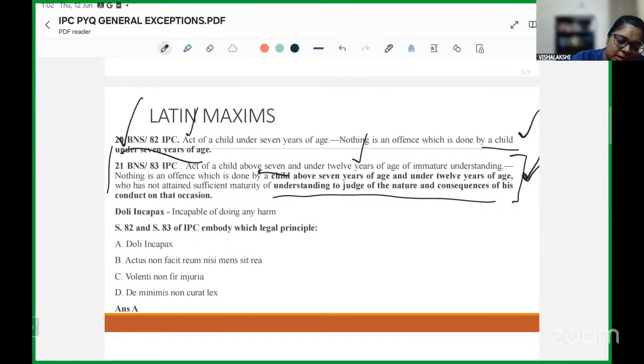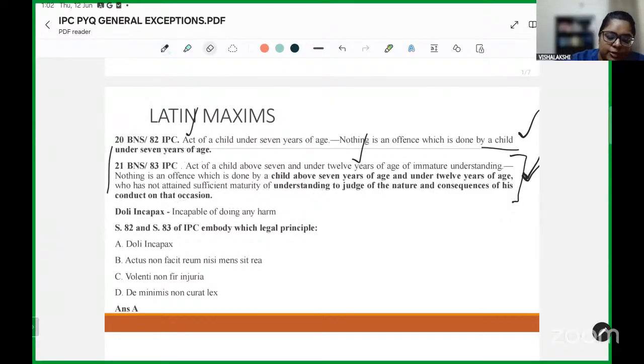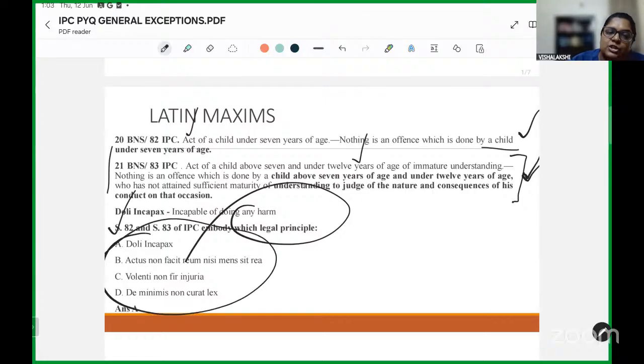Now, this is based on the maxim of doli incapax, which means incapable of doing any harm. This maxim has been asked very often in your paper. One sample question that I have provided to you is: section 82 and 83 of IPC embody which legal principle? Here they have mentioned a cluster of Latin maxims, out of which you must choose the correct one, which is doli incapax.